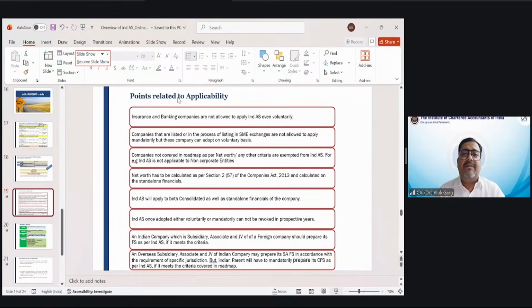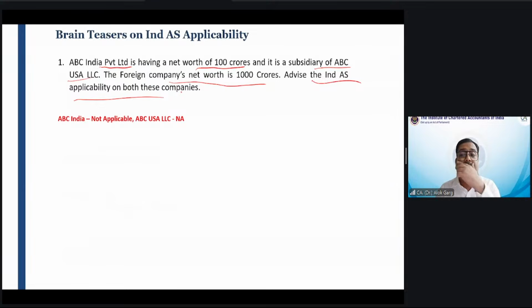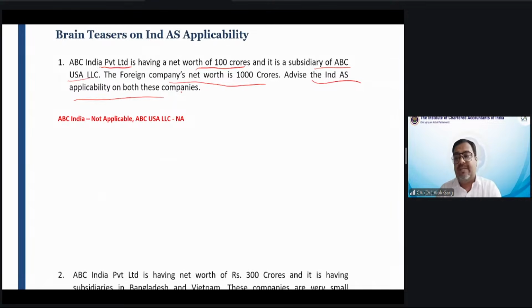ABC India Private Limited has a net worth of 100 crores and is a subsidiary of ABC USA LLC. It is a private limited entity with a net worth of 100 crores. Ind AS is not applicable by its own criteria. Whether you need to look at the foreign entity for applying Ind AS to the Indian entity: no. The foreign company's net worth is 1000 crore, doesn't matter. Even if the net worth is 1 lakh crore, doesn't matter. Advise the Ind AS applicability on both these companies. Ind AS is not applicable on the Indian entity as well as the US entity.